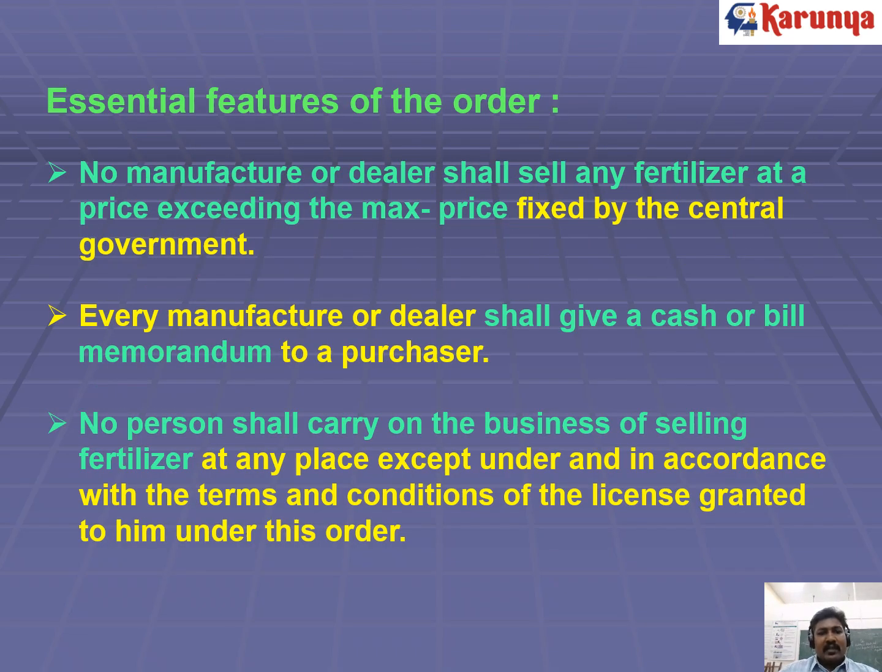So what are the essential features of this order? No manufacturer or dealer shall sell any fertilizer at a price exceeding the maximum price. This price is fixed by the central government. For example, if it is urea, the urea should be supplied at 250 per bag or 350 per bag. No one is allowed to sell above that MRP price.